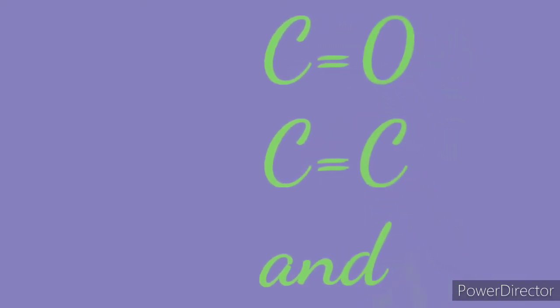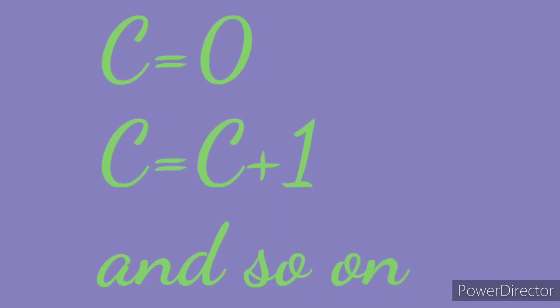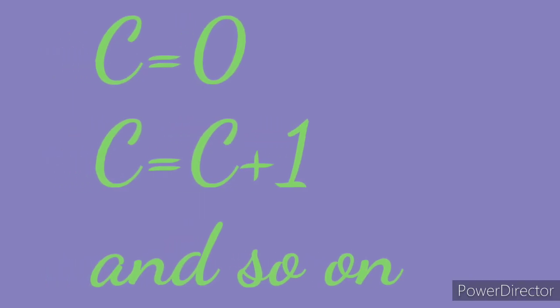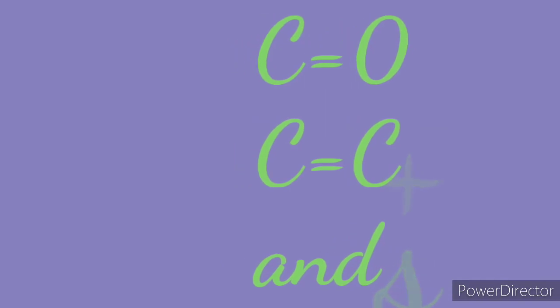After the second round, its value becomes C equal to C plus 1. Like this, the value of C will be increased one by one: first 1, then 2, 3, 4, 5. Like this, you can keep a record of the rounds. After incrementing, the control variable C will be checked against the maximum number of repetitions, which is 5 in this example.